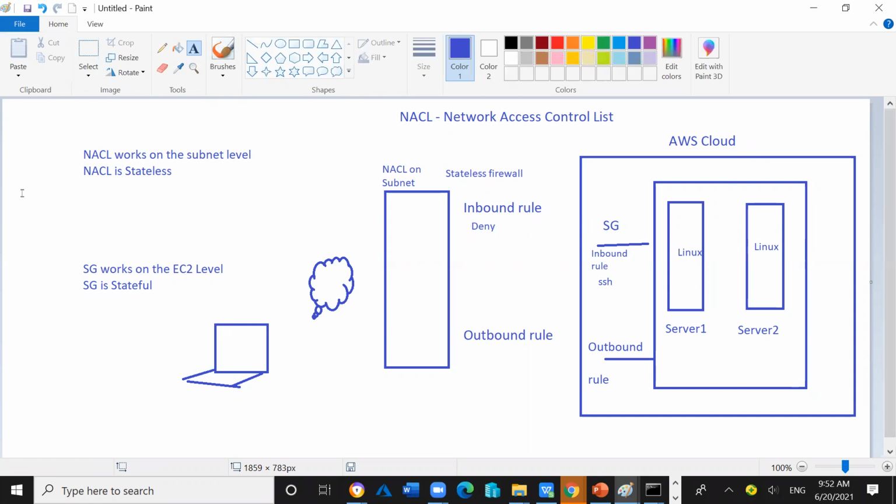So what will happen? The request is coming from my computer. It will reach the subnet level, and on the subnet level, the network access control list will check the port rules. Here it will find, as an inbound rule, the SSH is denied.